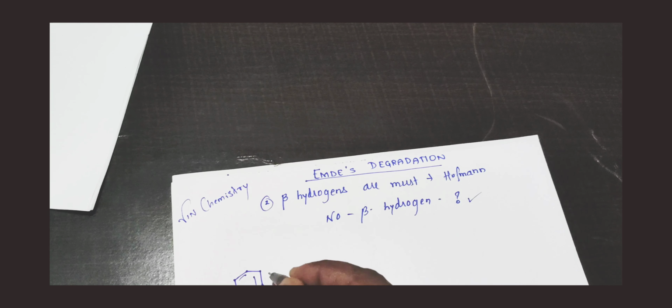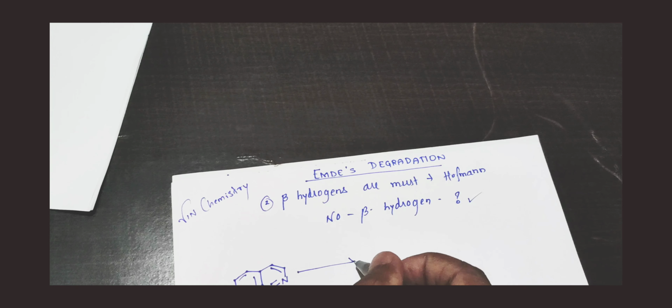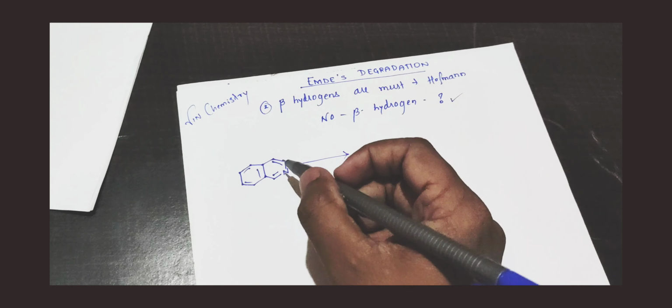So let's take an example of one such molecule. We'll take a molecule known as isoquinoline. Now to this molecule we'll do the degradation method. Obviously I told you that the system must be saturated, so let's make it saturated.